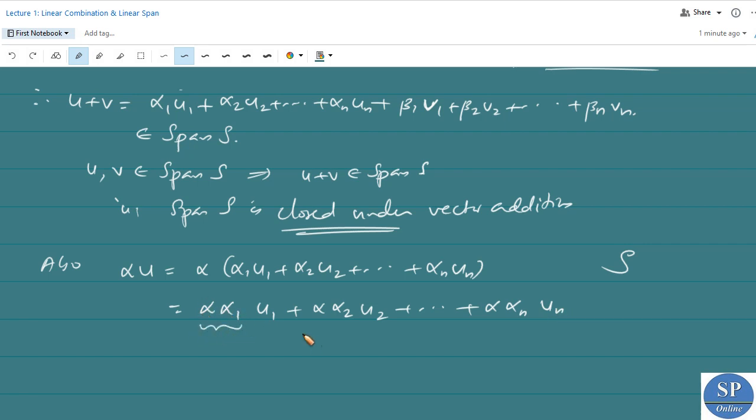So this is another scalar, this is another scalar, etc. Since alpha 1, alpha 2, etc., alpha n are scalars and alpha is another scalar, this can be written as some scalar times u1 plus another scalar times u2 plus etc.